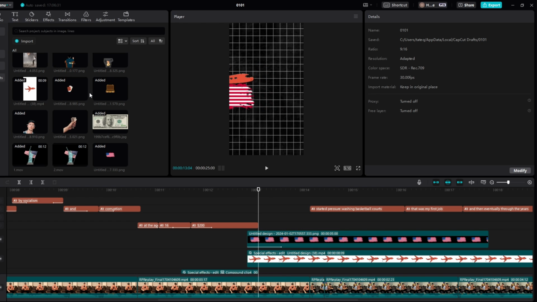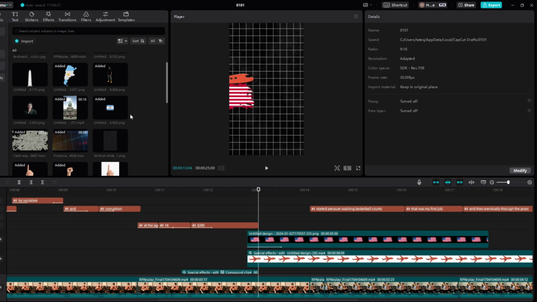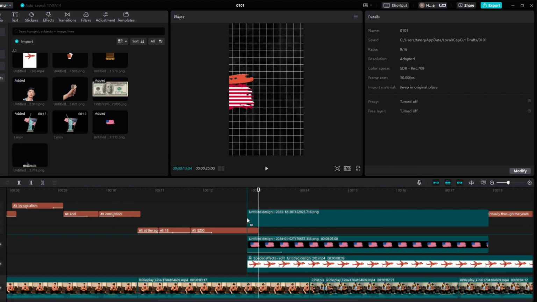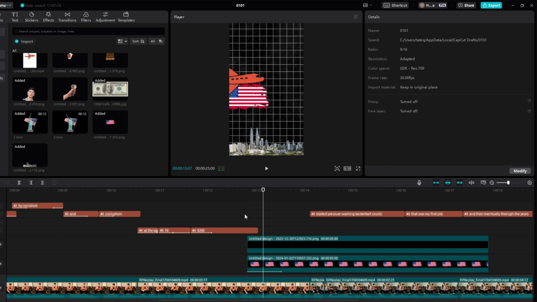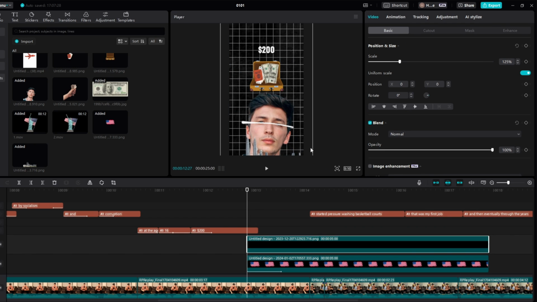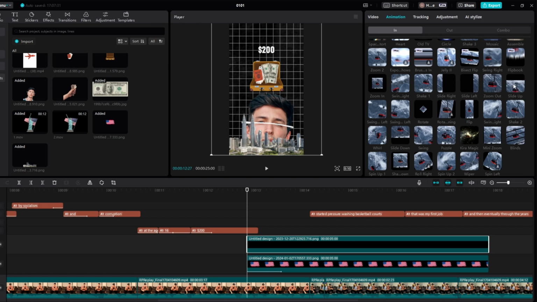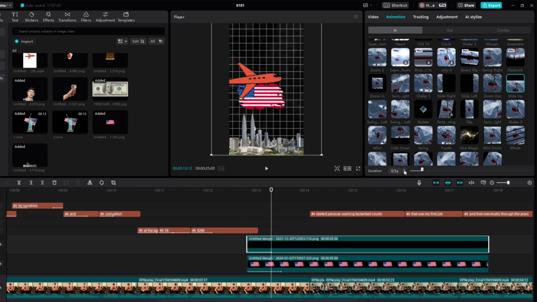So if we quickly go ahead and we'll take a look at what buildings we have. So give me a second, guys. Okay, perfect. So then we'll add this in right here. And then what we'll do is we'll actually just increase the size a lot more. Just like so. And then what we can do, if we come to animation, is slide this one up.